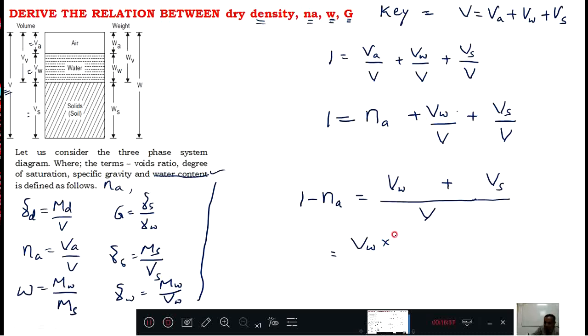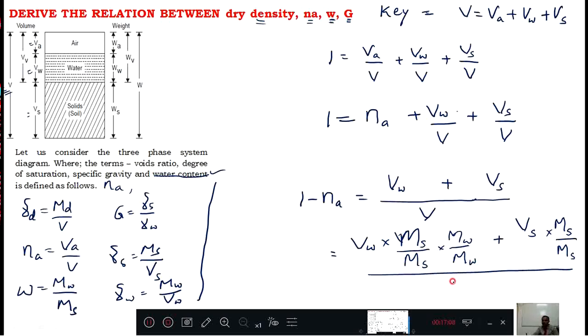For this one I will multiply Ms by Ms and Mw by Mw. Plus Vs as it is, here I will multiply only Ms by Ms. Then the whole divided by V, that is there.